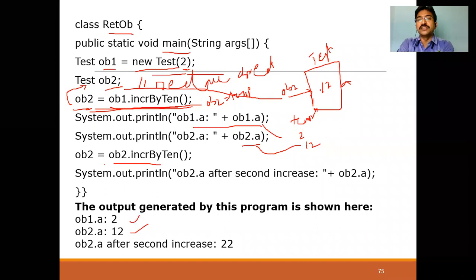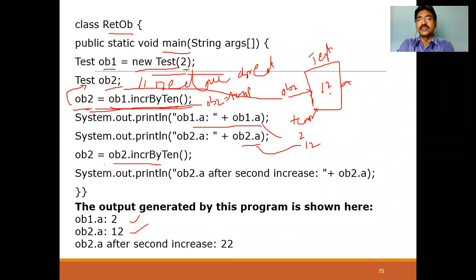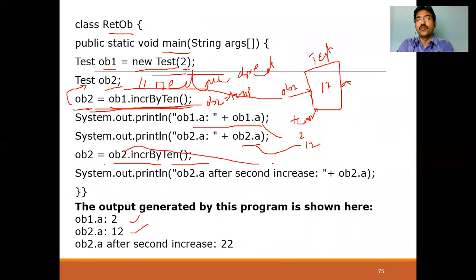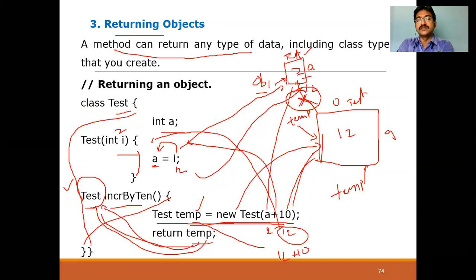When I am calling with the OB2 object, what are the data members of OB2? A. What is the value? 12. Now once I am calling this statement, it will go back here and it will create a temp of value A. Now what is the A value? It is 12 plus 10. How is it 12? Because who called the increment by 10 method? OB2. So whatever the value of A in the OB2 object, only that will be considered here as A. That's why 12 plus 10, that is 22. Test of 22 will be called here, and A value is now 22.